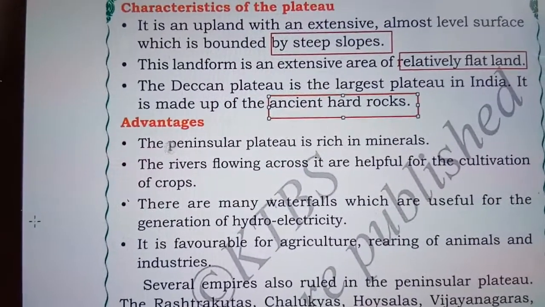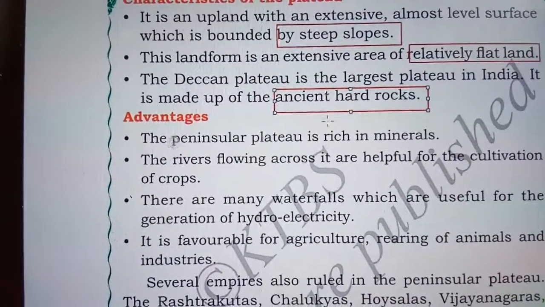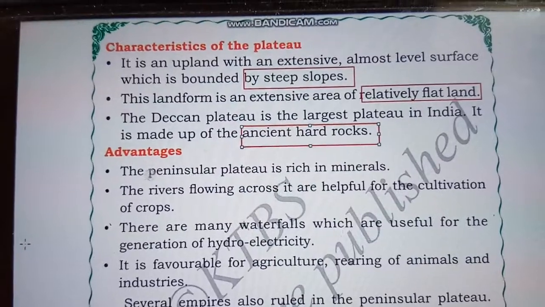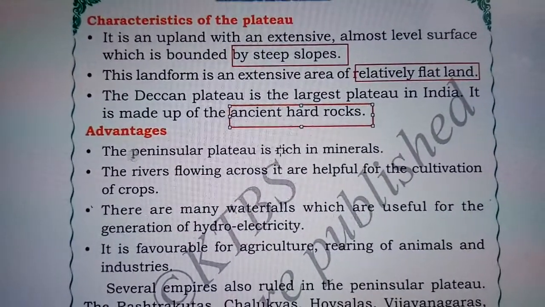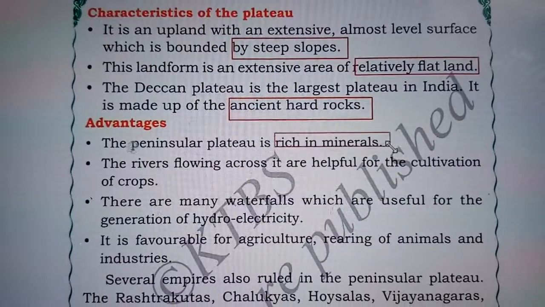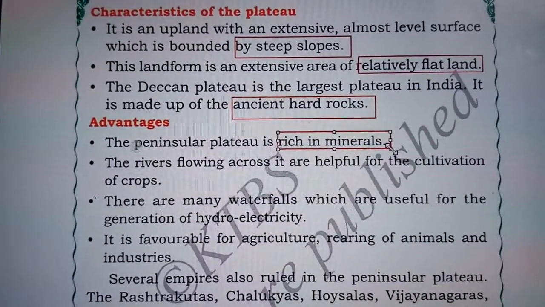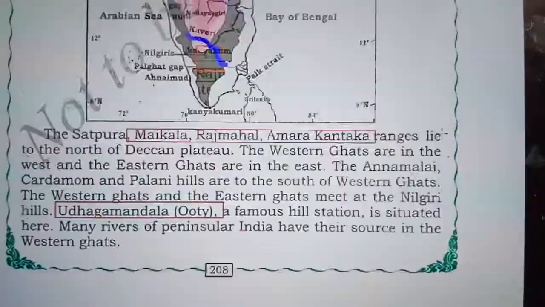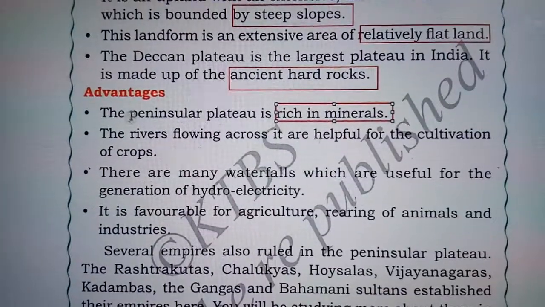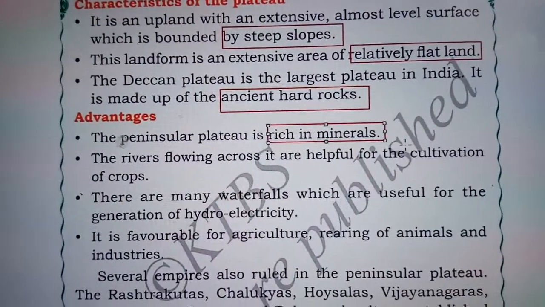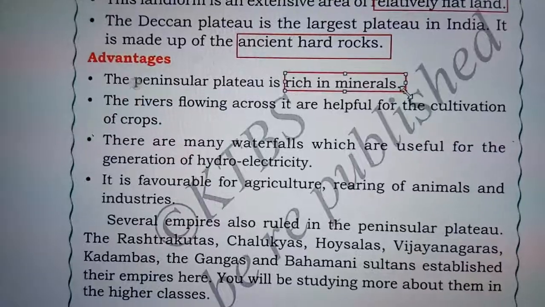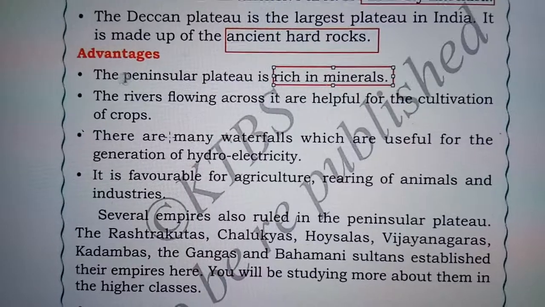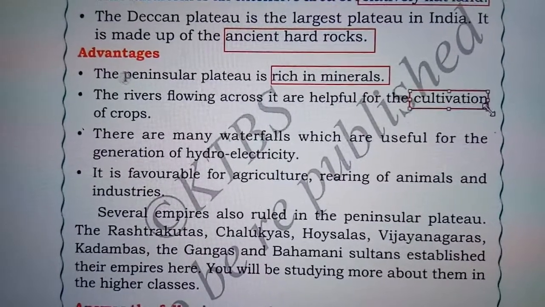Next, let us move on to the advantages of the Peninsular Plateau. The Peninsular Plateau is very rich in minerals. Minerals are nothing but the metals that we can find beneath the earth, like iron ore, silver, gold, etc. The rivers flowing across it are helpful for the cultivation of crops.